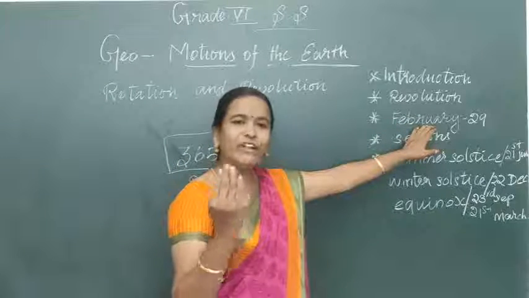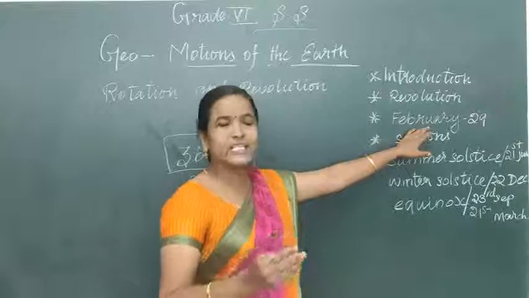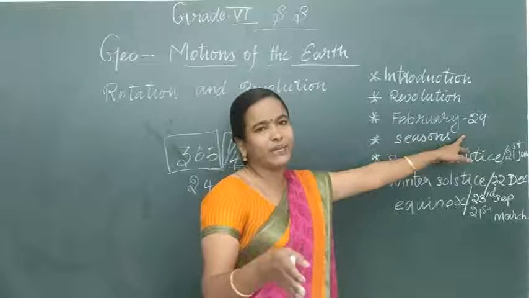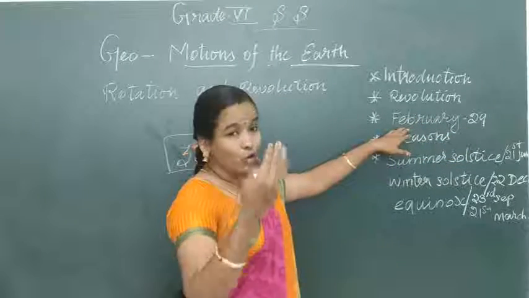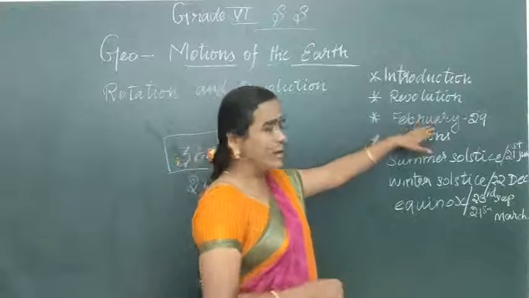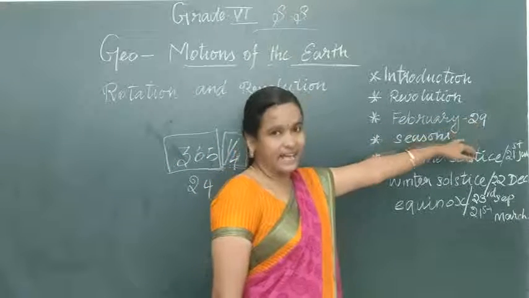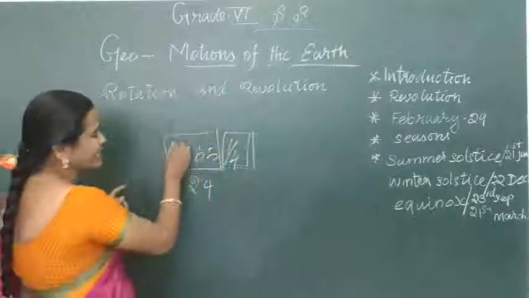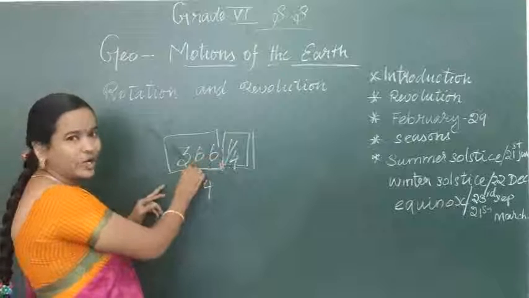Normally, how many days are there in February? 28 days, right? But once in 4 years, February has an extra day, 29 days. So that year becomes 1 day more than the normal 365.